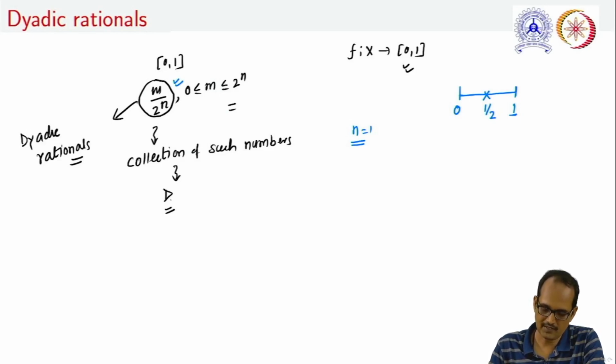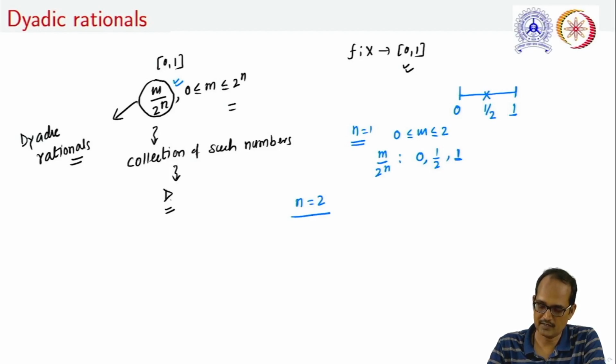Now if we take n equal to 1, note that m will lie between 0 and 2, and in this case m upon 2 raised to the power n will look like this. This is 0. For m equal to 1, this will be 1 upon 2, and for m equal to 2, this will be 1. Similarly, we take n equal to 2.